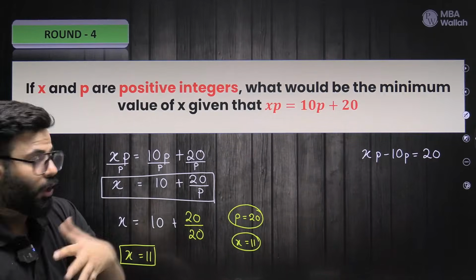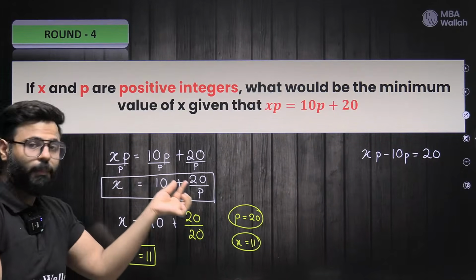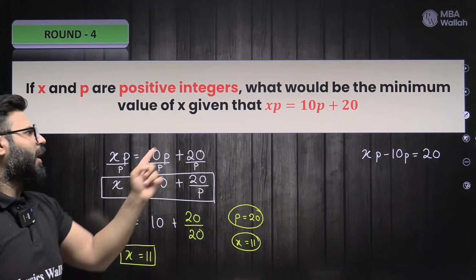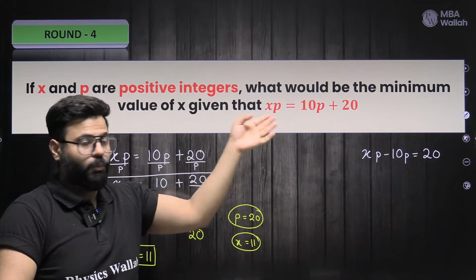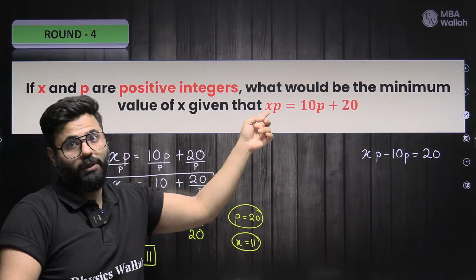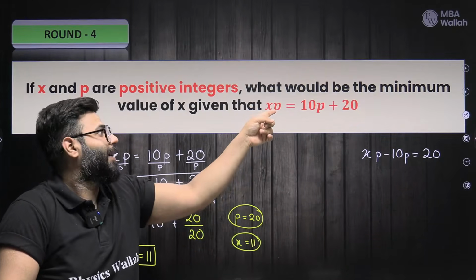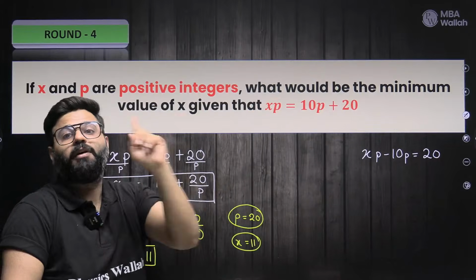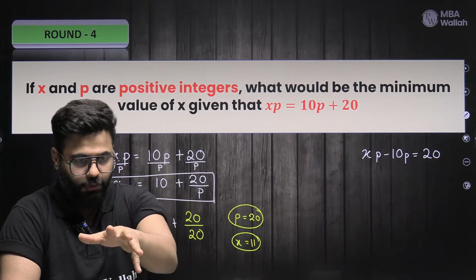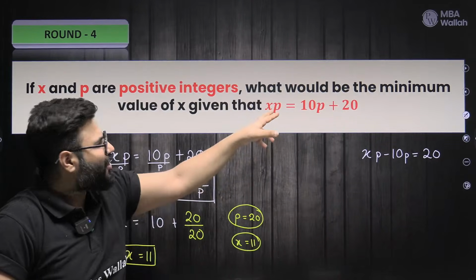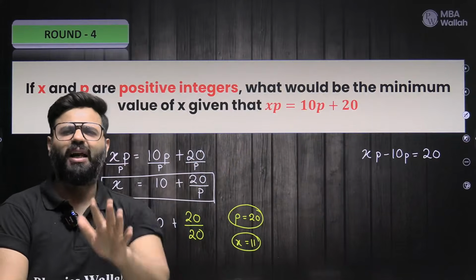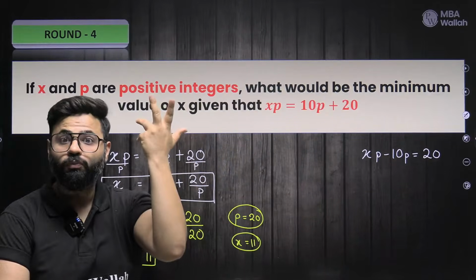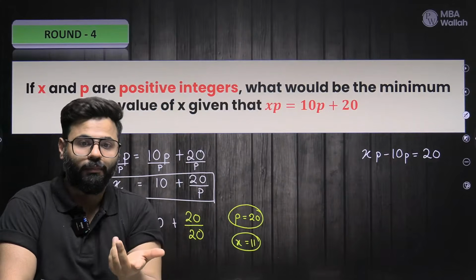Now the idea is, how did you make out that you divide by p? Because the idea is simple. I want x to be alone, but I don't have it. I have a p here. So by what should I divide so that x becomes alone? Of course, p, so that I get rid of this p. If this had been x p square, I would have divided by p square. Understood, Punisher? So whatever extra I have with the x, I'll divide by that and get rid of it. Once I get rid of that, I only have the x. That is what I wanted, right?